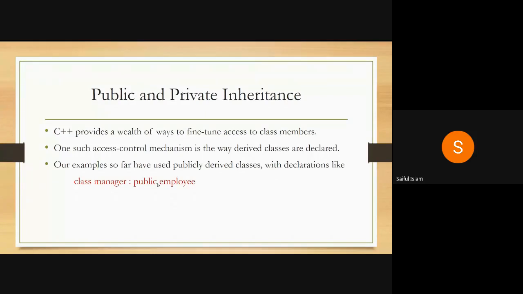So what does the public here mean, and what is the significance of public here? Instead of public, can we use private? Can we use protected? Yes, we can. We have alternatives: we can use public, private, even protected. So what is the effect of the public keyword in this statement, and what are the alternatives we are going to discuss today?